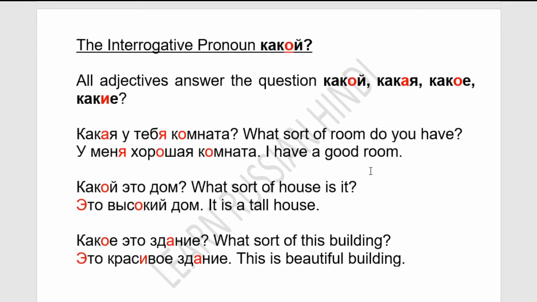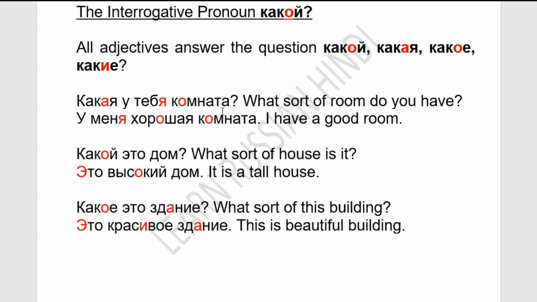Now we will see the interrogative pronoun какой. All the adjectives answer the question какой. Какой means what type of, what sort of. Какой also declines like the adjectives: какой, какая, какое, какие. Let's see some examples.